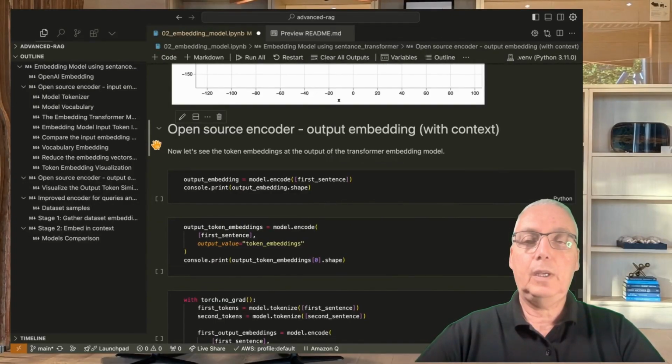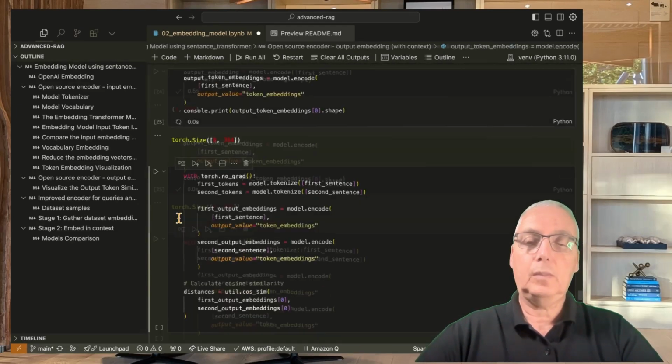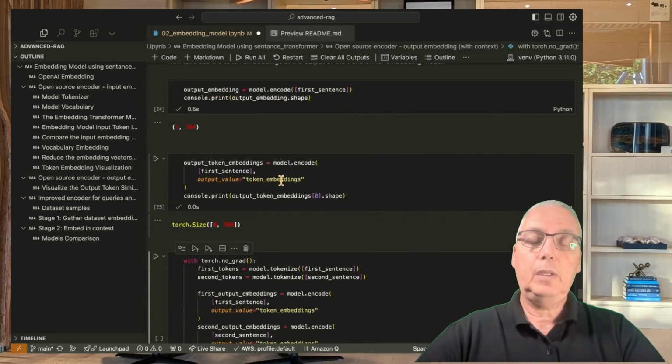Now, let's check the output of the embedding model at the sentence level. We will check the output encoding. So now we are giving it the first sentence, and instead of getting 8 tokens, we get only 1. This is the encoding of the sentence as a sequence of tokens. If we ask for the token embedding, we can still get each one of the tokens, and we can see here that we have a tensor of size 8 again.